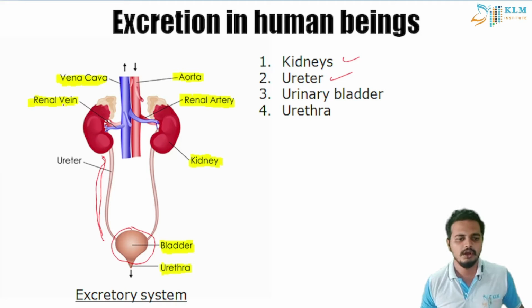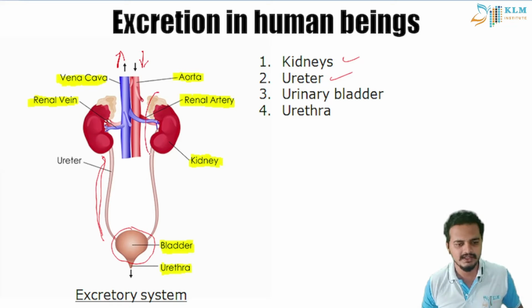So what is going back then? Here the arrow mark is of going back, and this is of coming in. So what is coming in? It is the blood, pumped from all the organs. So it comes into the kidney.